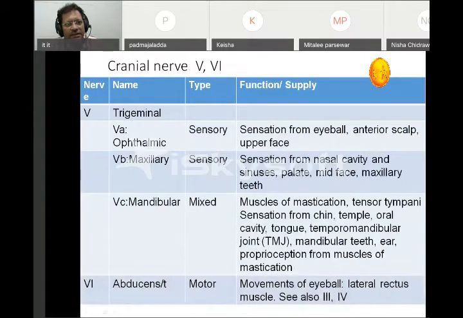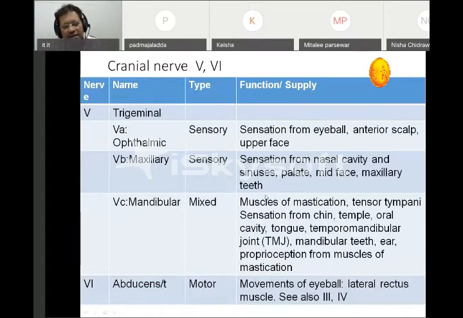Then the fifth cranial nerve, which we have divided into three parts: ophthalmic, maxillary, mandibular. Ophthalmic, the first branch, is sensory and goes towards the eyeball. Maxillary is sensory and goes to the nasal cavities, palate and mid-face. Mandibular is mixed.